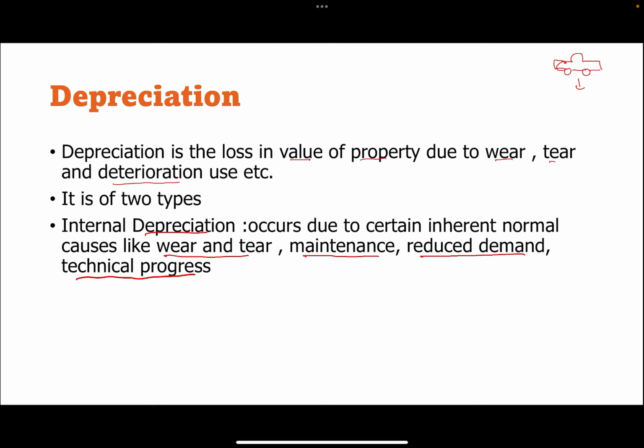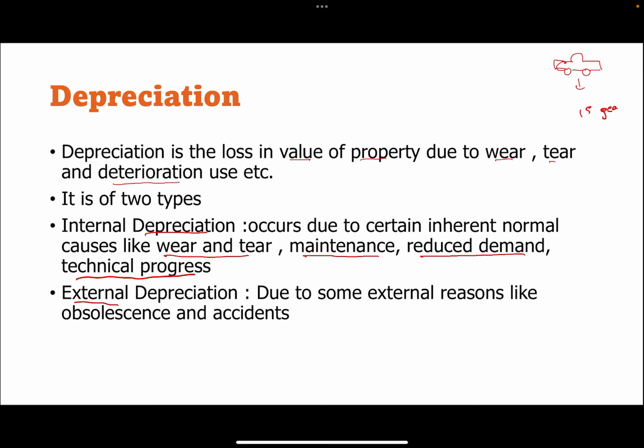For example, at the end of 15 years of a vehicle, the technology will be completely changed. Sometimes new vehicles will be introduced with a better technology. So all that causes the reduction in the value of the product. That is called depreciation. And external depreciation is due to some external reasons like obsolescence and accidents. Okay, we will see that in detail.